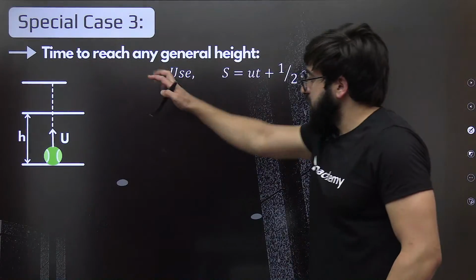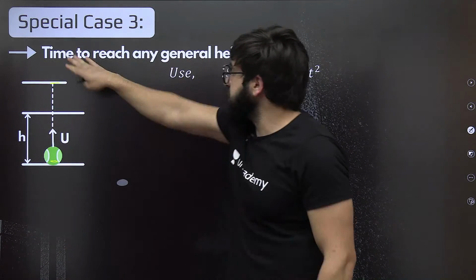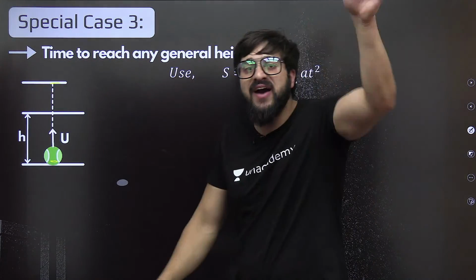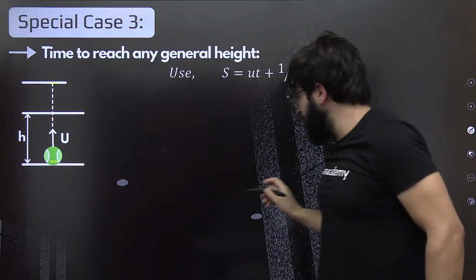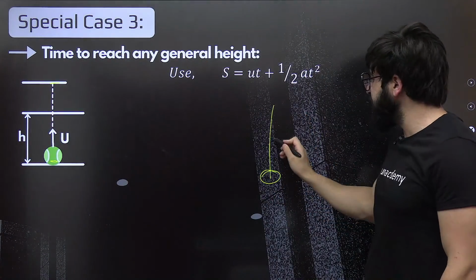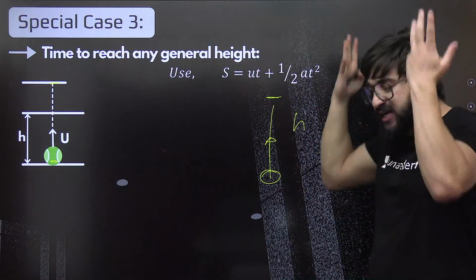Okay. Now, let's go from this point to this point. Understand? What is the time to reach any general height? If I ask you how much time it's going to take till any general height, we are throwing this body in the upward direction. If it goes till this height, we don't know how much, we say height h.